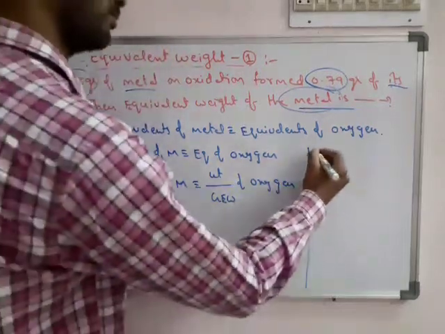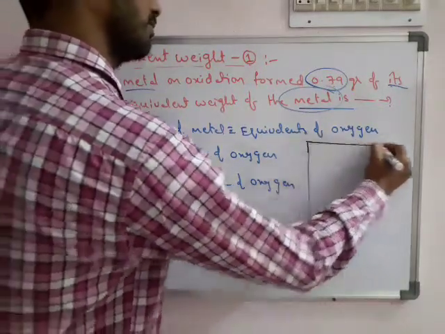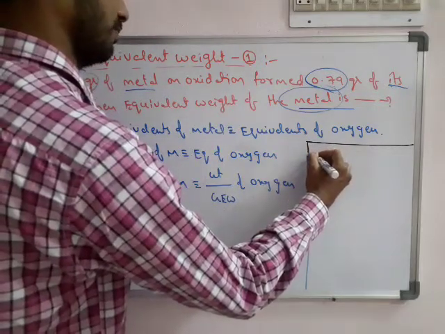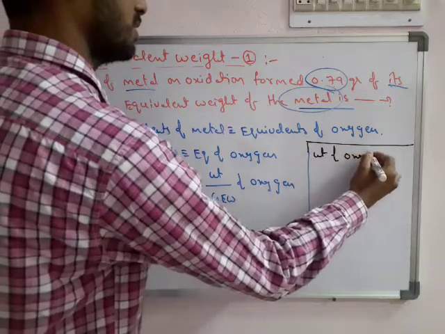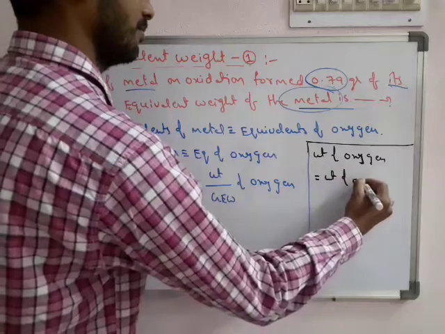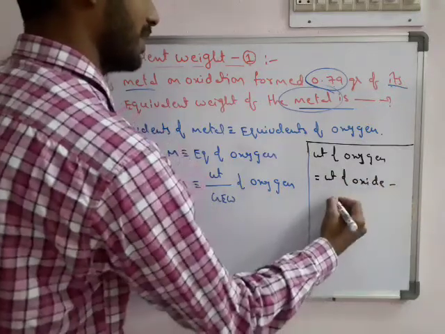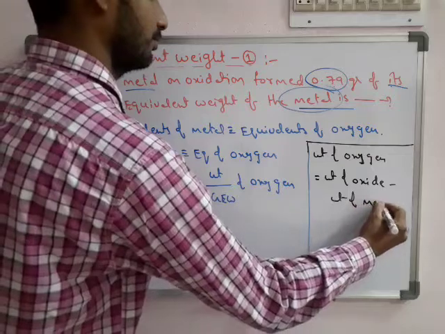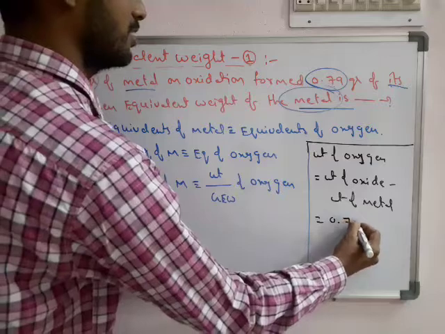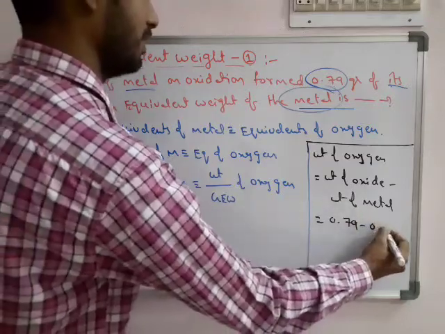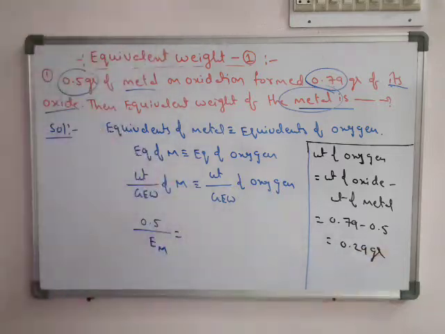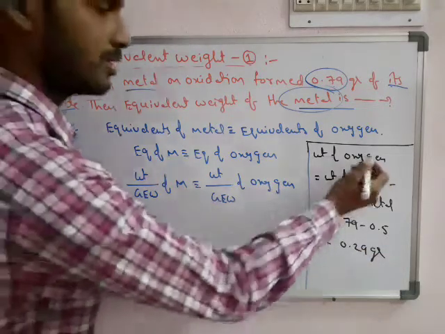So the weight of oxygen is equal to the weight of oxide minus the weight of metal. The total oxide weight is 0.79, the weight of metal is 0.5. Simply, 0.29 grams of oxygen was there.